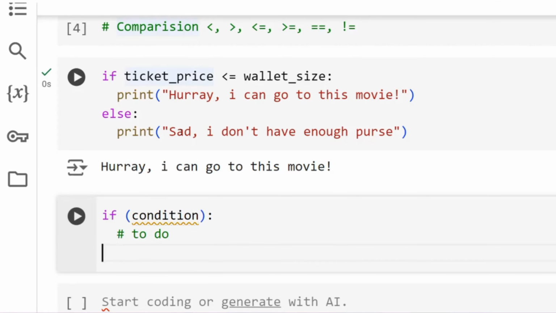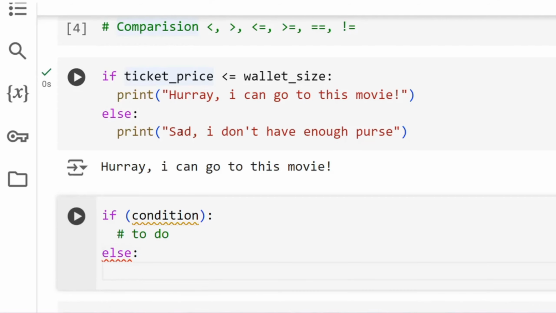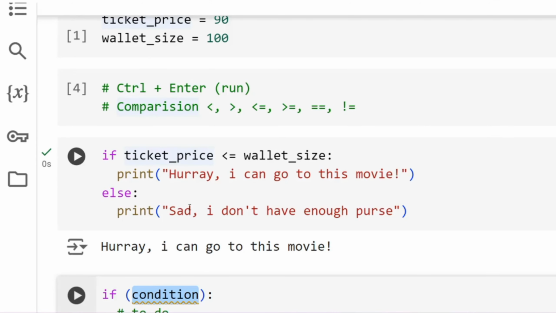Okay, now every if is followed by an else, right? So then else, then what happens here, you can write the to-do statement here, and that's all, right? So this is how it works: if, then a condition, then the to-do, then else, and then you mention what to do here as well. Now this is a simple case, I hope you understood. So what did we do? We took a couple of variables, then we compared them, then we wrote our simple statement.